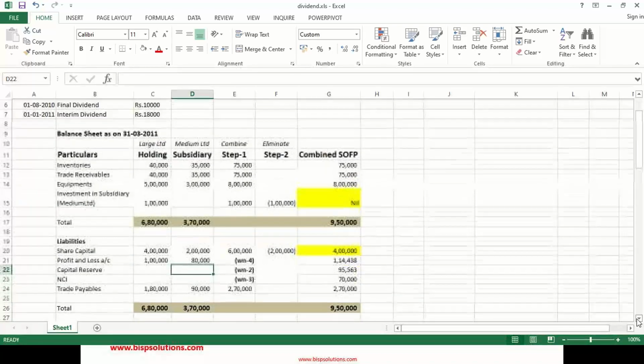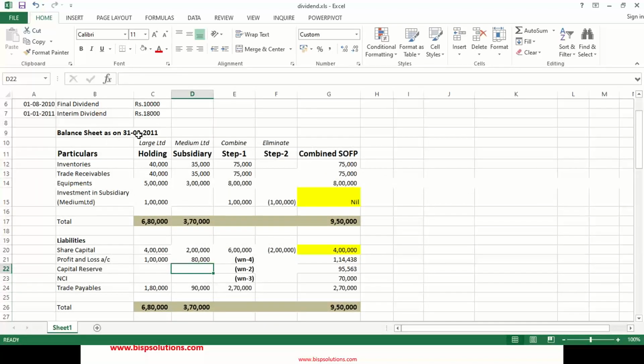This is the question. Now we have been given the balance sheet as on 31st March 2011. Separate balance sheet figures are given, Large Limited holding and Medium Limited subsidiary company. Inventories are 40,000 and 35,000. Trade receivables are 40,000 and 35,000. Equipments 5 lakh and 3 lakh. Share capital is 4 lakh and 2 lakh. Profit and loss account is 1 lakh and 80,000. Trade payables are 1 lakh 80,000 and 90,000.